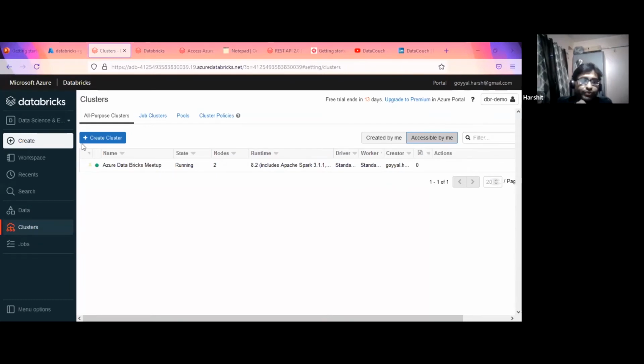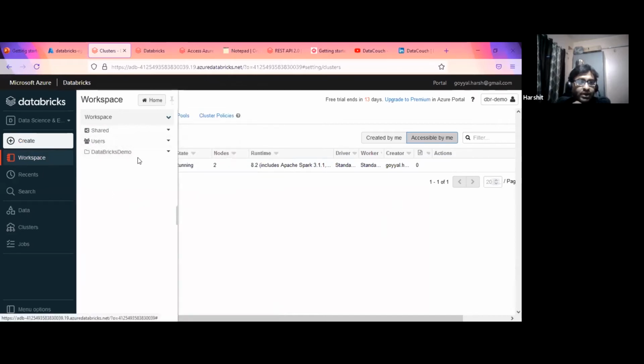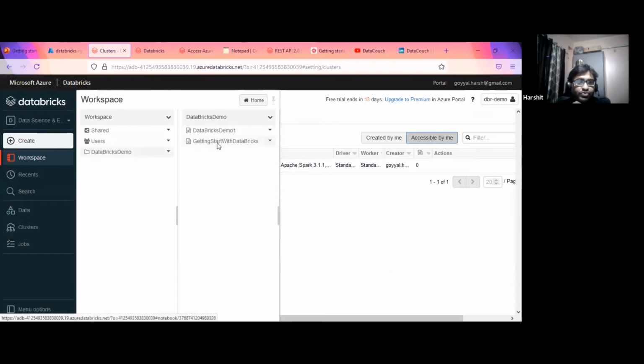Okay, so once we are done with our Databricks cluster, now what we have to do is go to the workspace. When we go to the workspace, these are the very basic workspace things. I've created a folder from the create option, and within this folder I've created these two notebooks. And if you go to the user, this is my user only.